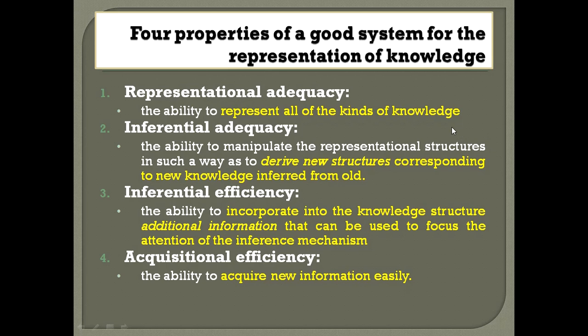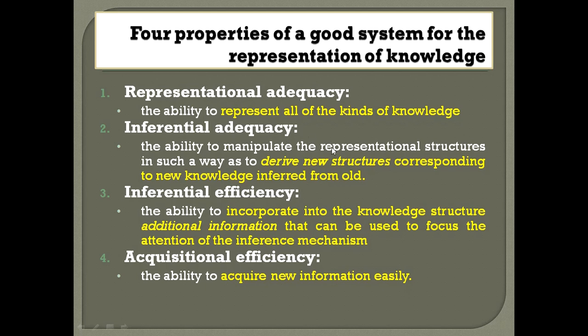For making a machine understand and reason about the problem. Okay, so the first one is representational adequacy. Here we represent all kinds of knowledge. So we should ensure that the programmer has represented all of the kinds of knowledge. If there is data insufficiency or knowledge insufficiency, then that will cause problems. So we should ensure this property.